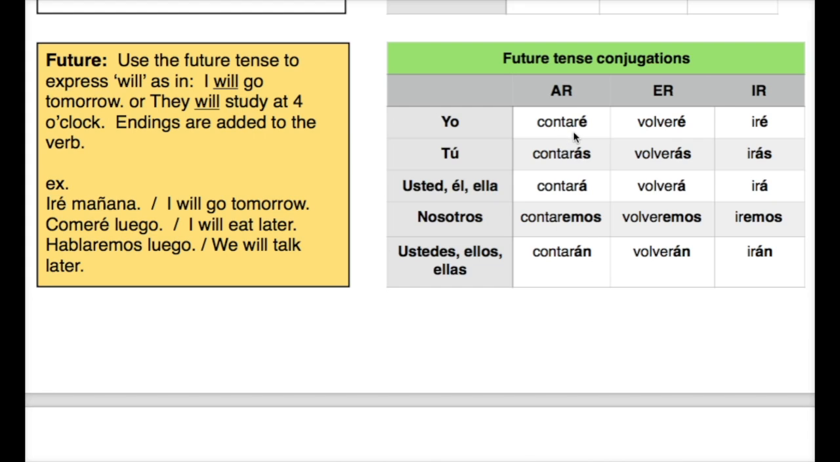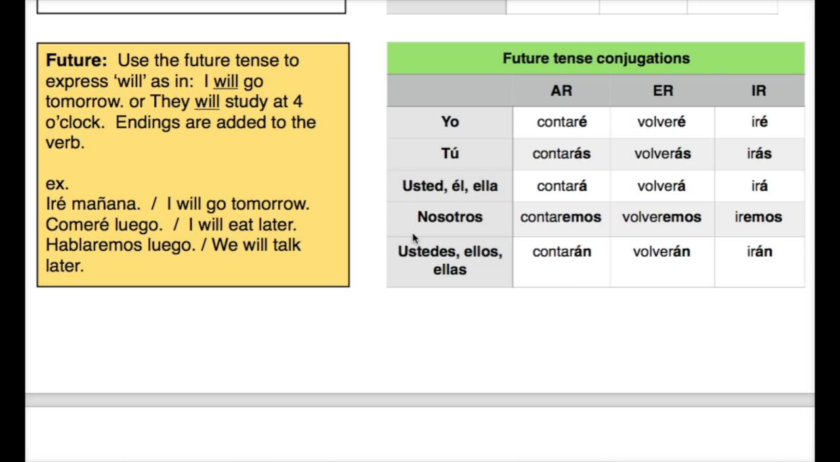Okay, so here are the forms. Let's take a look at the verb contar, which is to count or to tell. So we have contaré, contarás, contará, contaremos, and contarán. You'll notice that we have a mix between AR and ER and IR endings. We have an É, and then an ÁS, an Á, an EMOS, and an ÁN. So that's a little tricky, but interesting to note is that these stay the same for AR, ER, and IR verbs. So ás, á, emos, and án.